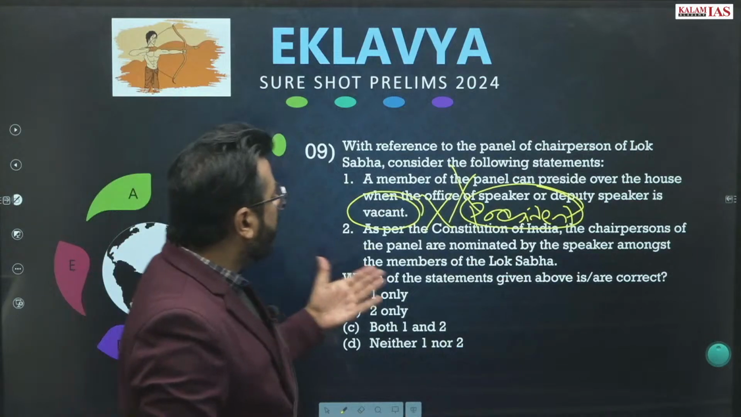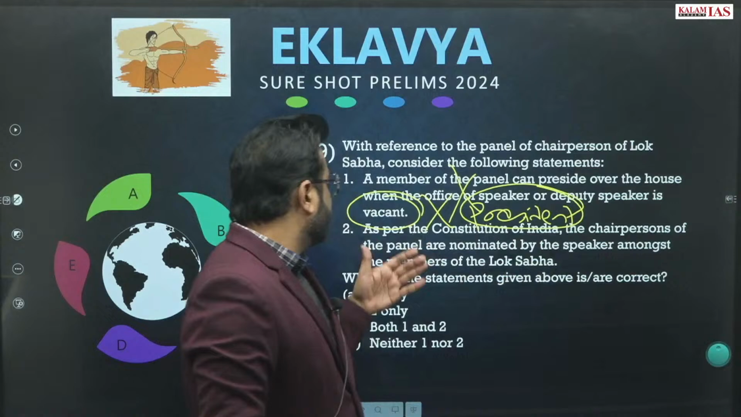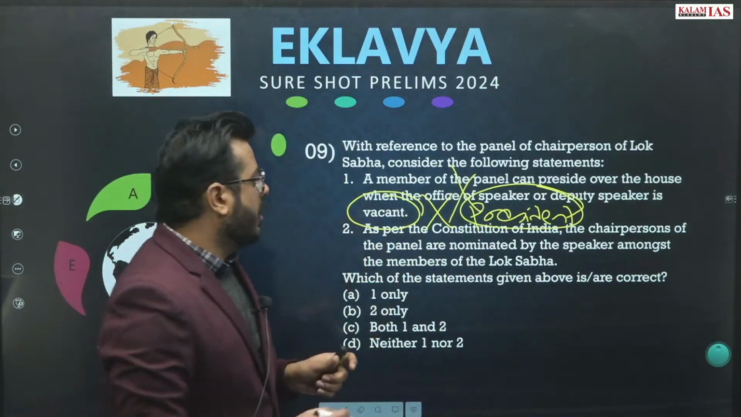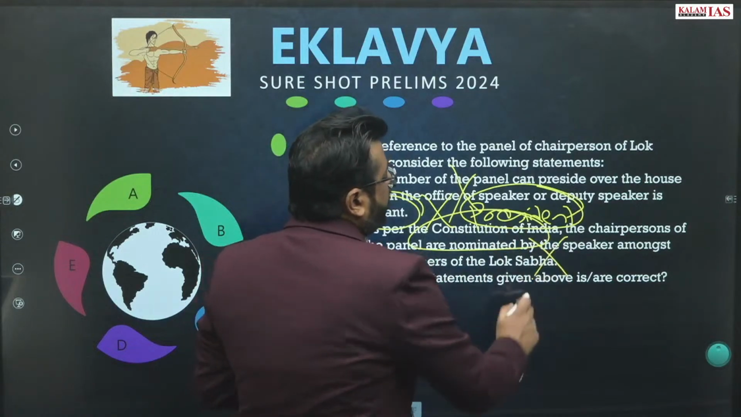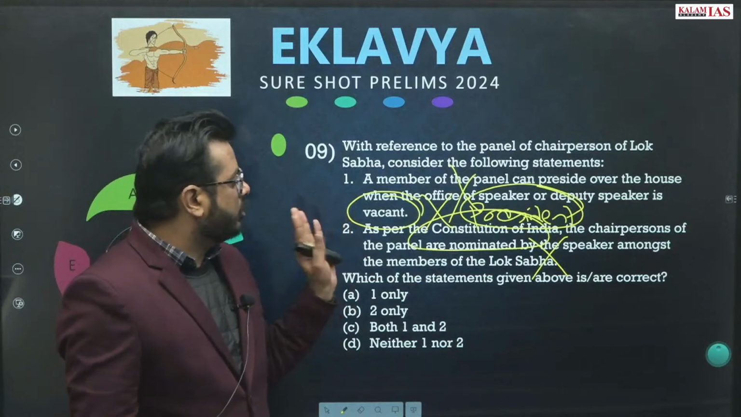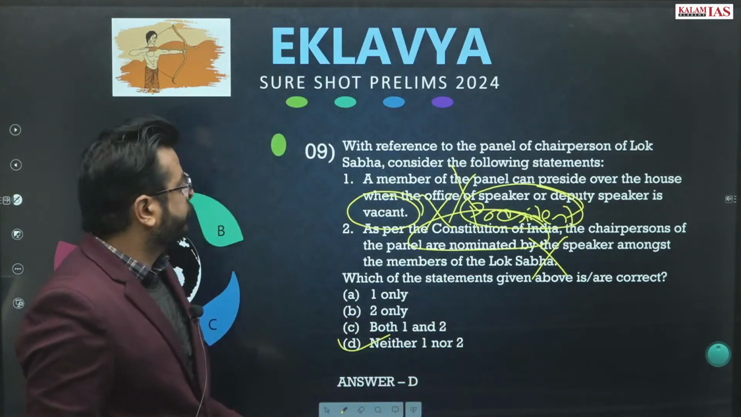As per the Constitution of India, the chairpersons of the panel are nominated by the speaker from amongst the members of the Lok Sabha. There is nothing such written in the Constitution of India. It is written inside the Rules of Procedure of the Lok Sabha. So this statement is also wrong. Neither 1 nor 2 should be the answer.